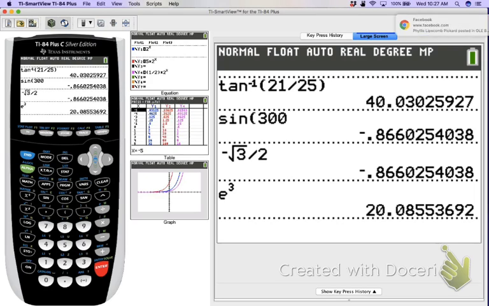So if I have e to the 3rd, that's equivalent to basically 2.72, or 2.718, all that being multiplied by itself 3 times, which is about 20.0856, whatever you want to call it. Okay? Depending on what it asks for as far as how far to round.